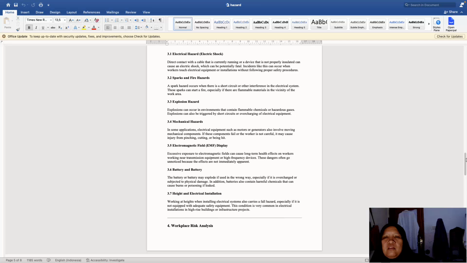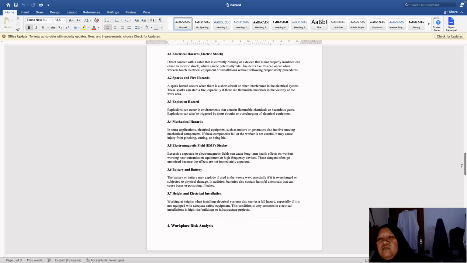And then electromagnetic field or EMF exposure. Excessive exposure to electromagnetic fields can cause long-term health effects on workers working near transmission equipment or high-frequency devices. These dangers often go unnoticed because the effects are not immediately apparent. So this is not in a short time but in a long time.